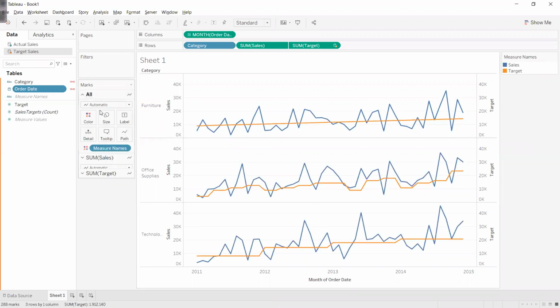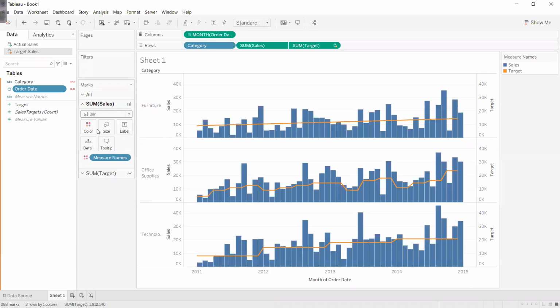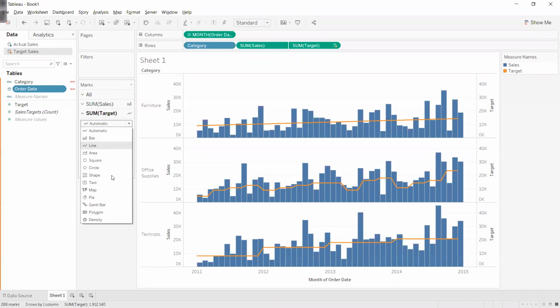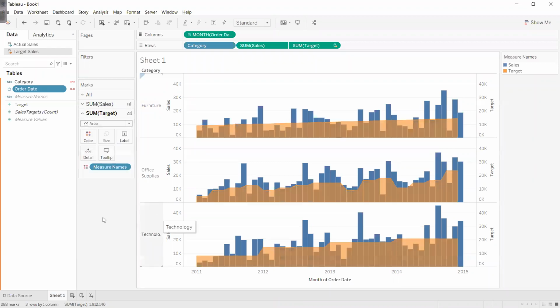What I will do, I'll convert this. Now here you can see two options: sum of sales, sum of target. I want to make this sum of sales a bar, and I want to make this sum of target an area, let's say. And I'll remove this measure name from here. I don't want any color.